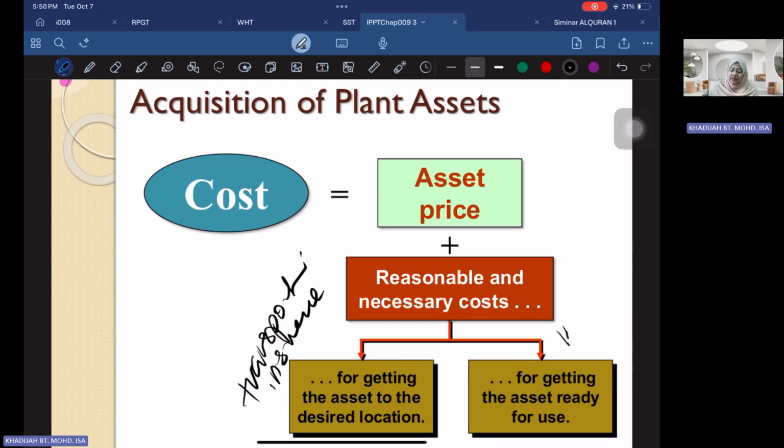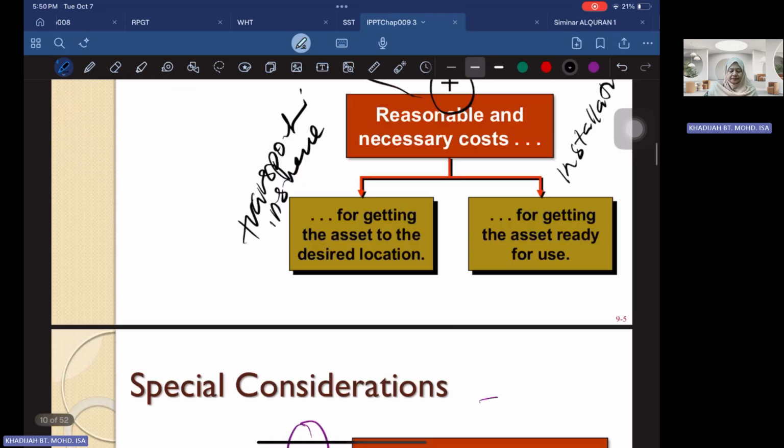Sometimes you have to incur additional costs such as installation costs, or pay for some kind of renovation cost, repairs first. For example, if you purchase a second-hand motor vehicle, sometimes you have to repair the engine, repair the condition of the motor vehicle, repair the air condition, so that then only the motor vehicle can be used. All these costs will be added in arriving at the cost of the asset upon acquisition.